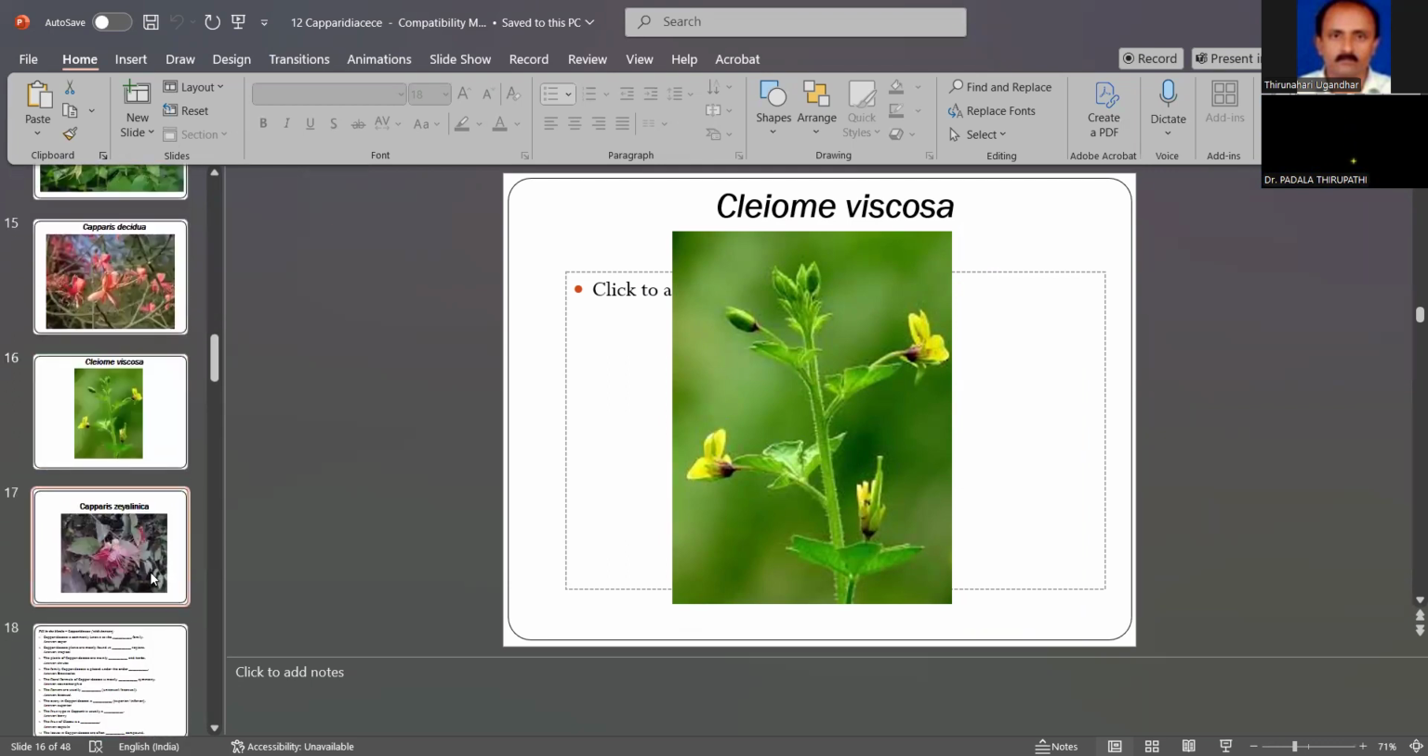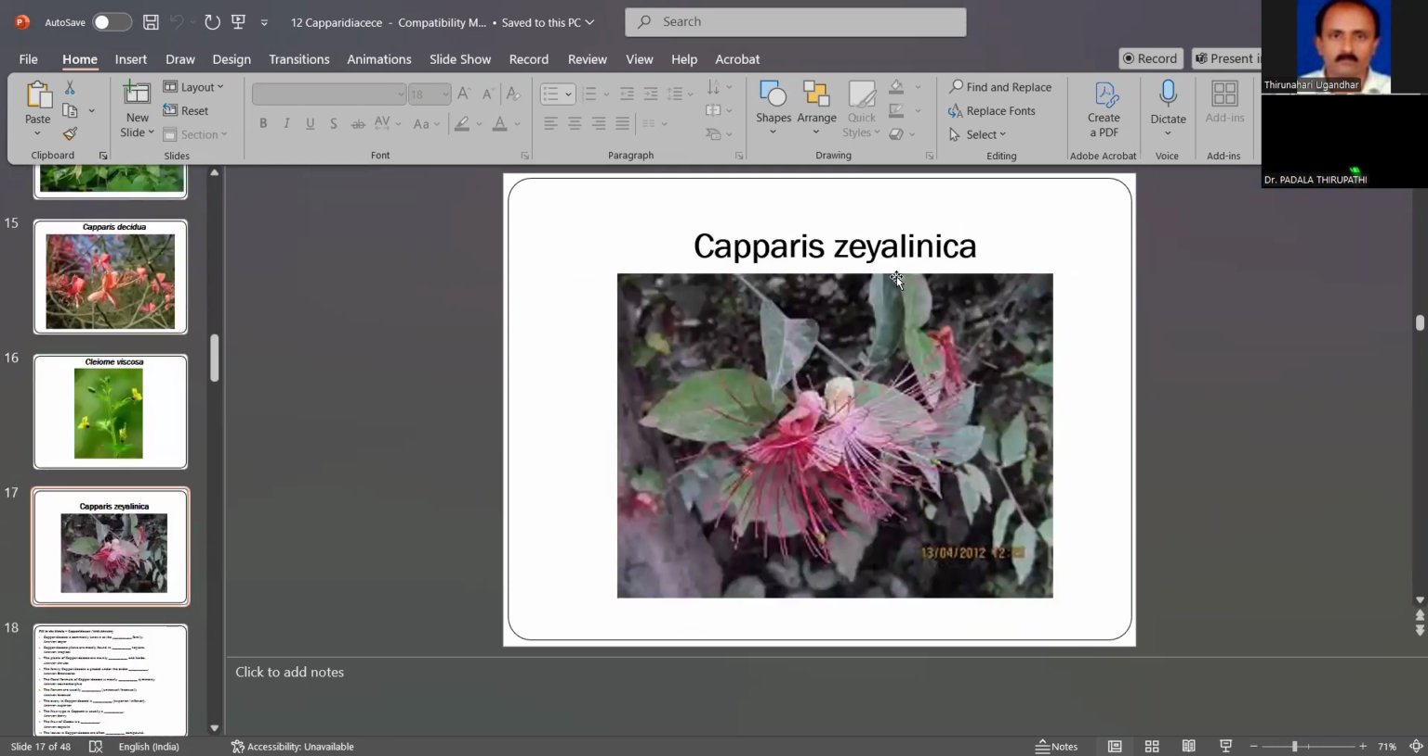Then this is also Capparis zeylanica. The special feature of Capparis zeylanica is its red stamens. These red stamens are an important character for identification of the plant. It also has important medicinal qualities. These are important genera which belong to the Capparidaceae family.